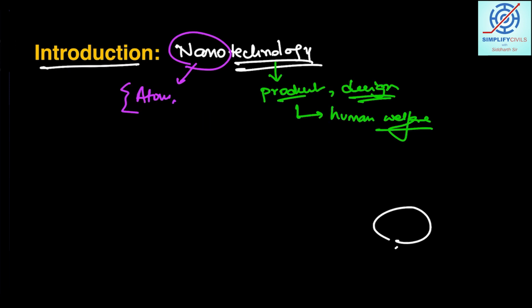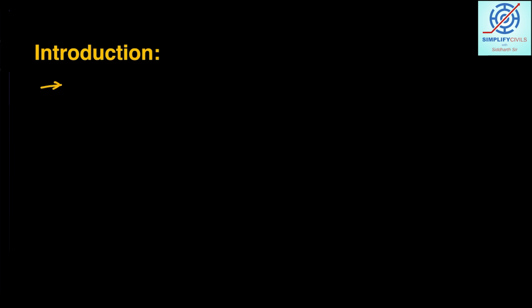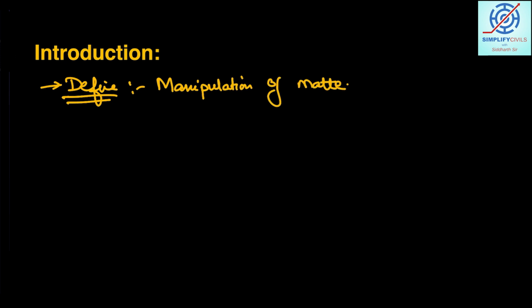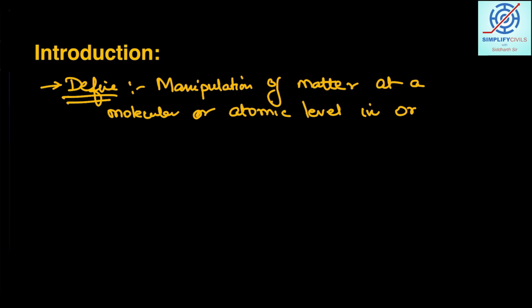So let's define this term. Nanotechnology is basically the manipulation of matter at a molecular or atomic level in order to produce novel materials.